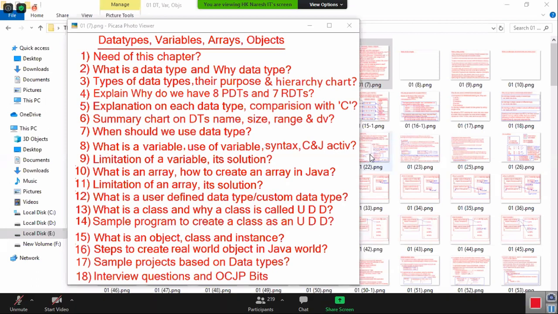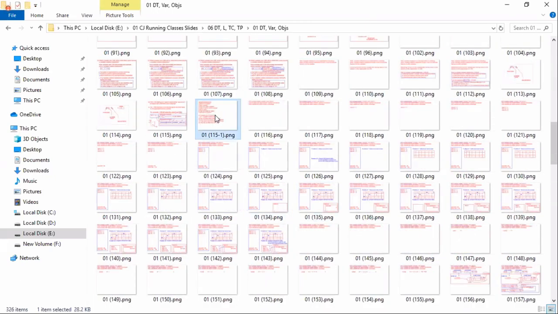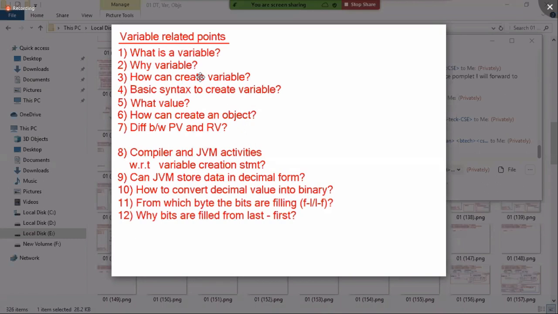This topic, let's complete. It's a very interesting topic. Some little bit of in-depth knowledge is there. I hope you will understand easily. So what is a variable? Why variable? How to create a variable? Basic syntax to create a variable. What value can be stored in the variable? How can we create an object? Difference between a primitive variable and a referenced variable. Compiler and JVM activities with respect to variable creation statement.